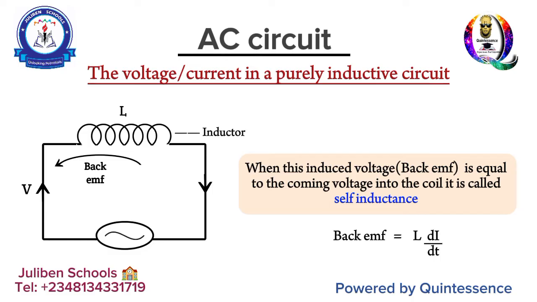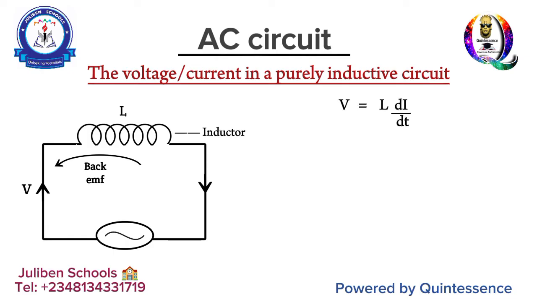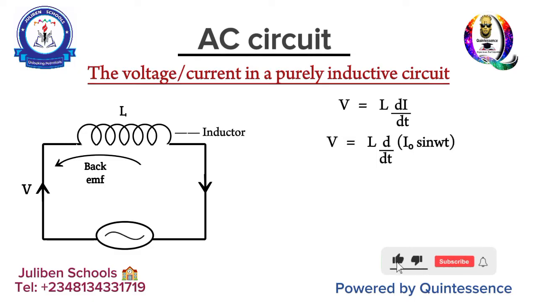So for you to calculate the instantaneous voltage in a purely inductive circuit, you must use the concept of self-inductance. That is to say, V becomes equal to L di/dt, and then at that point, you make your substitutions. The I there becomes I naught sine Wt, and then differentiate accordingly.